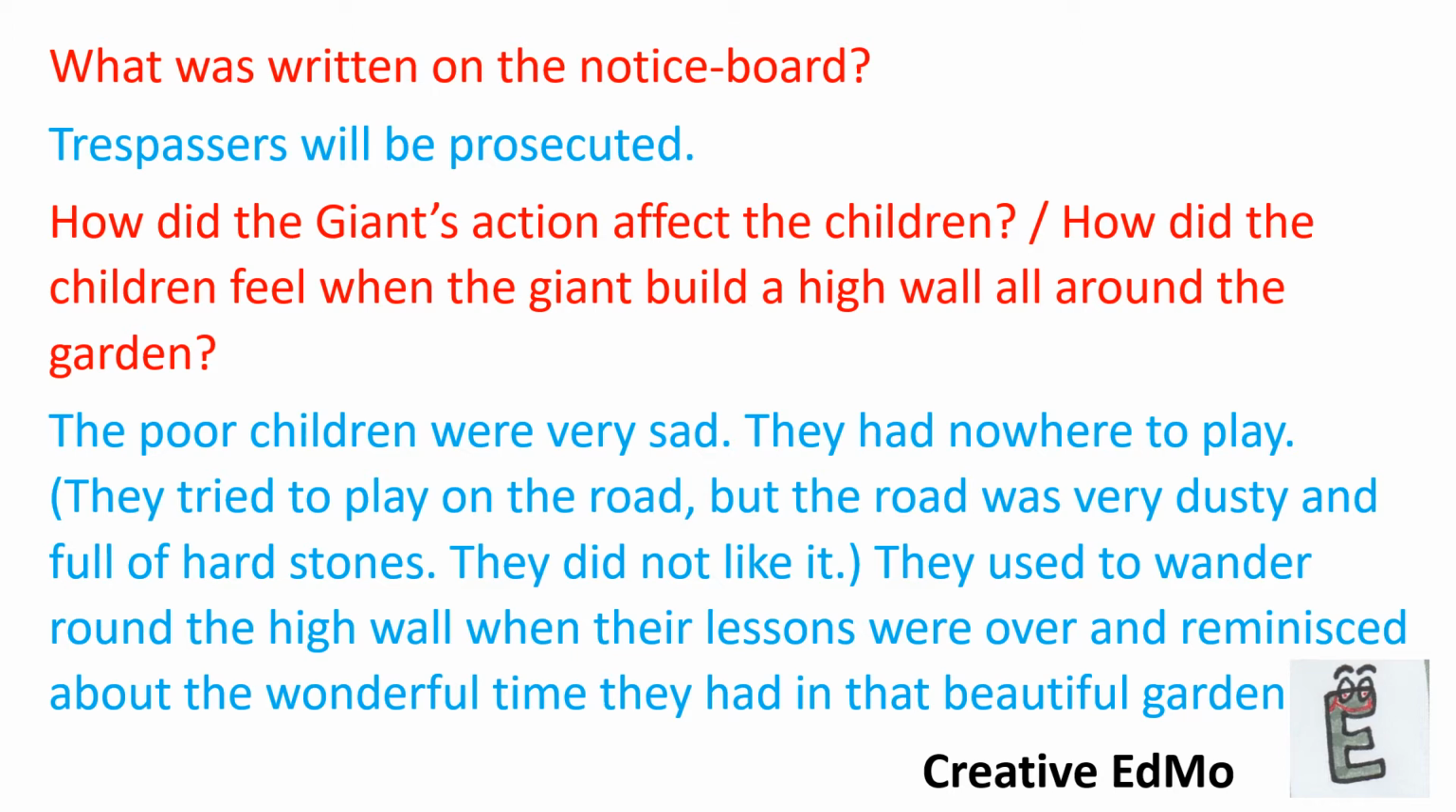They tried to play on the road, but the road was very dusty and full of hard stones. They did not like it. They used to wander round the high wall when their lessons were over. Wander here means roamed here and there. And reminisced. Reminisced means fondly remembering what was there in the past. And reminisced about the wonderful time they had in that beautiful garden.